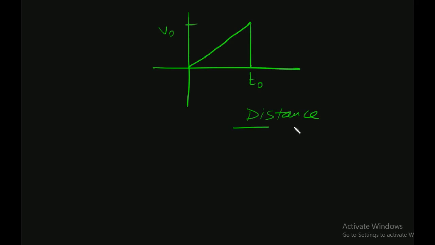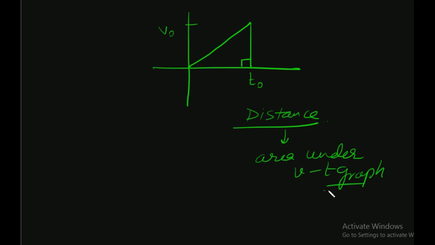First of all, you have to find out the distance. How will you find out the distance? It is very simple, since this is a right angle triangle. Distance is the area under the vt graph. Always remember, distance is the area under the vt graph. So what is the area? Half v0 t0.